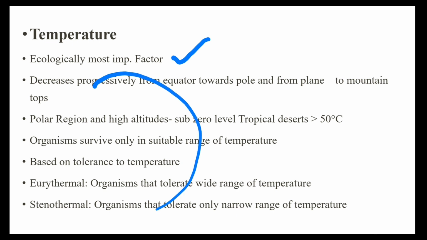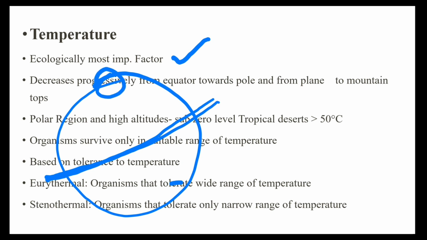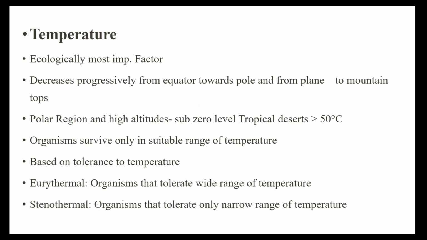So the overall temperature, suppose this is the earth, this is the equator which passes in the middle, and these are two poles. So it decreases from the equator towards the pole. And in the plains the temperature is high, but when we go to the mountain top the temperature decreases. Polar regions and high altitudes have sub-zero temperatures, while tropical deserts have more than 50 degrees Celsius.